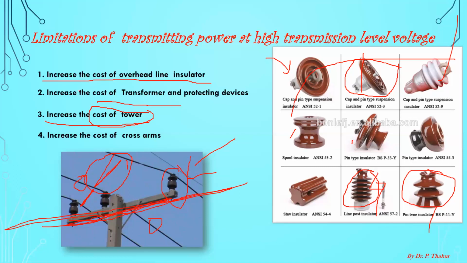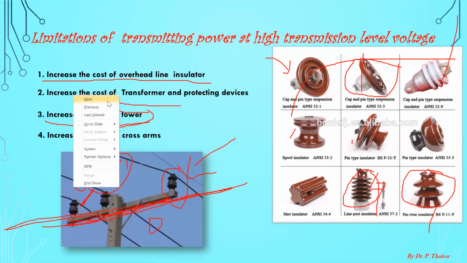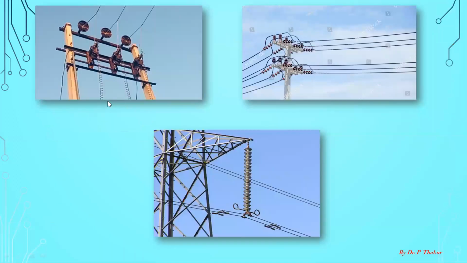In addition to this, there are a number of other limitations also. So the conclusion is there are some advantages, but there are some limitations also of using high transmission level voltage. So we have to select some optimum value of the voltage through which we can transmit power.